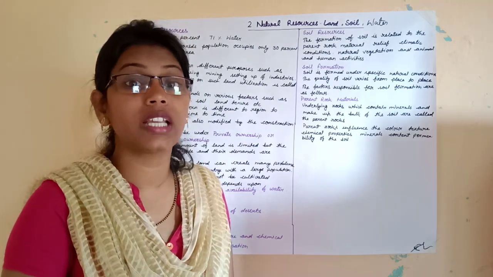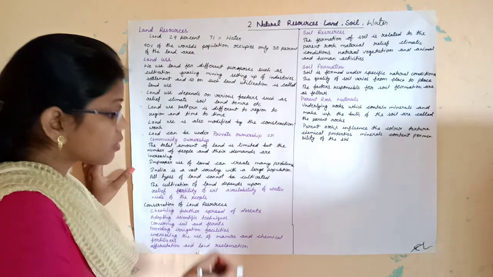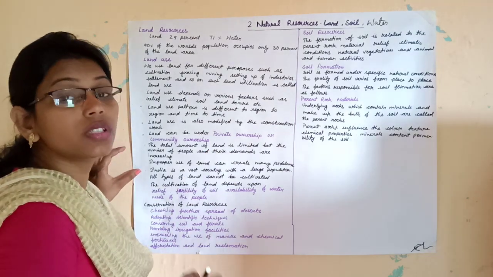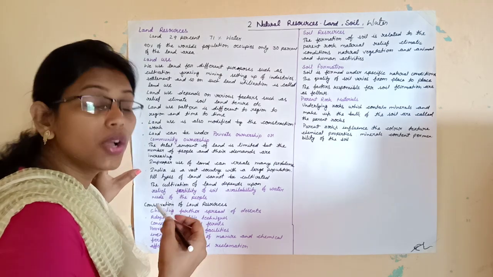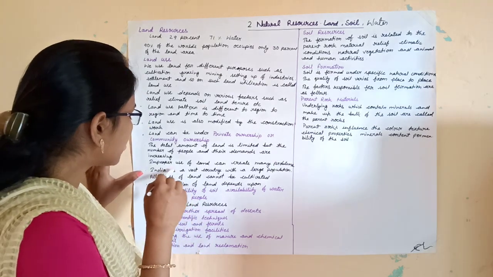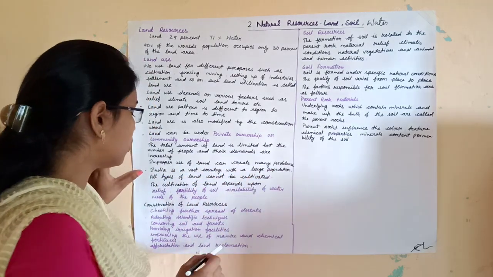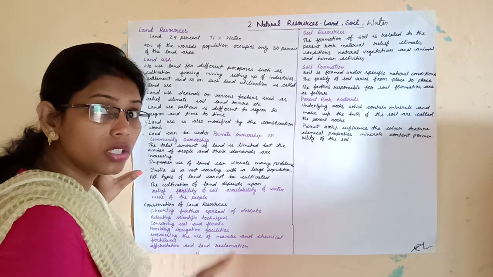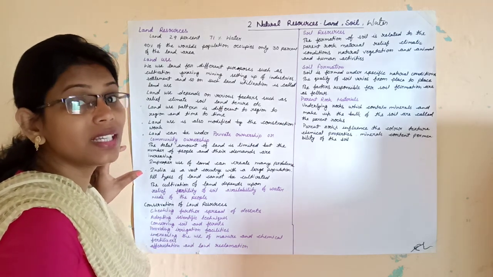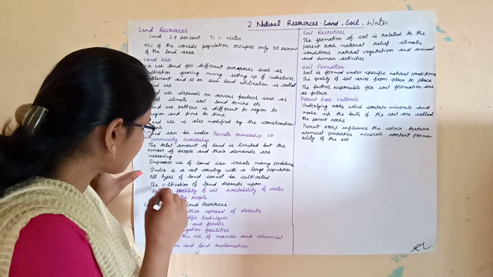We have to take serious measures to conserve the land. Listen, children, improper use of land can create many problems. If we are not careful and use land carelessly, it will create many problems in our environment.